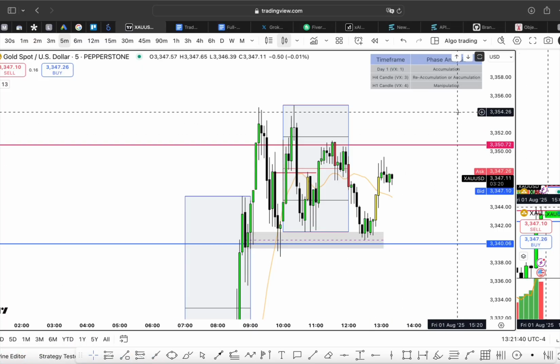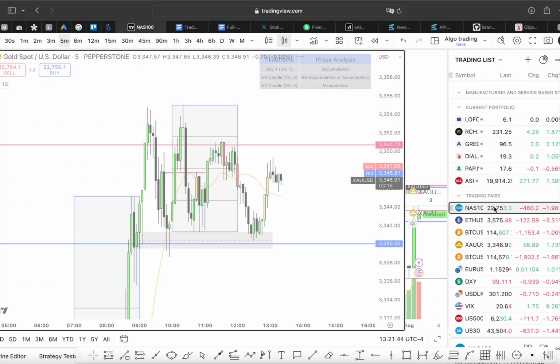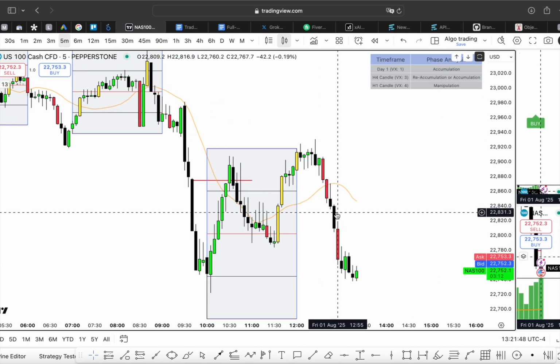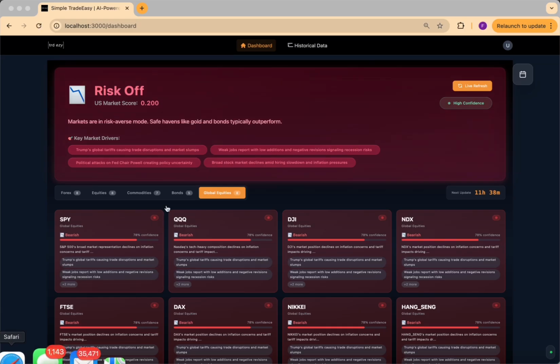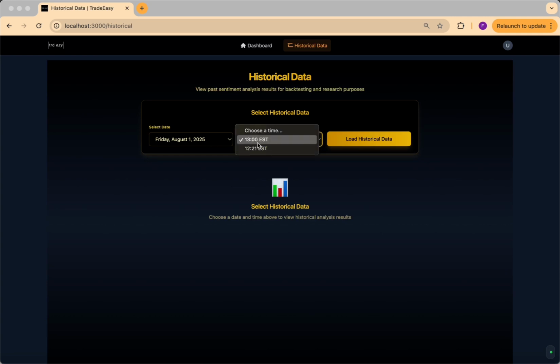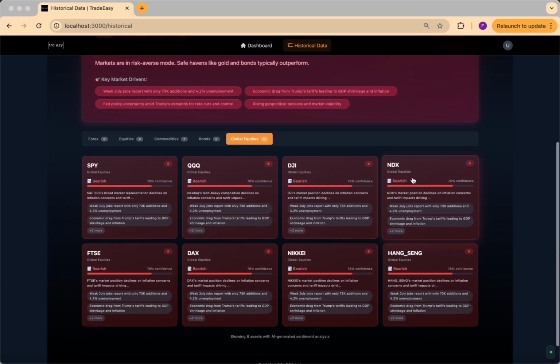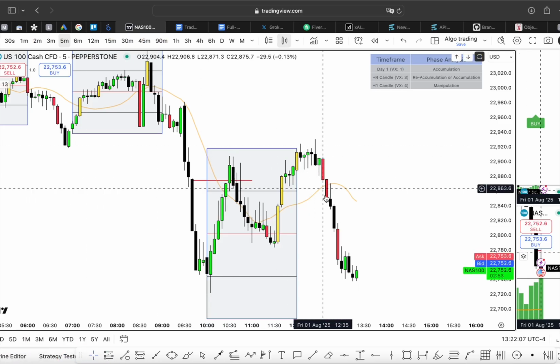And if you take into account stuff like NASDAQ, it is bearish as well. So if you go and take a look at NASDAQ right now, if the bias is bearish and it was released at 1 p.m. Eastern Standard Time, and also if you consider the lunch hour sentiment that was given, you will see that the lunch hour sentiment was indeed bearish as well. Global equities, bearish. So the lunch hour sell was indeed completely valid.